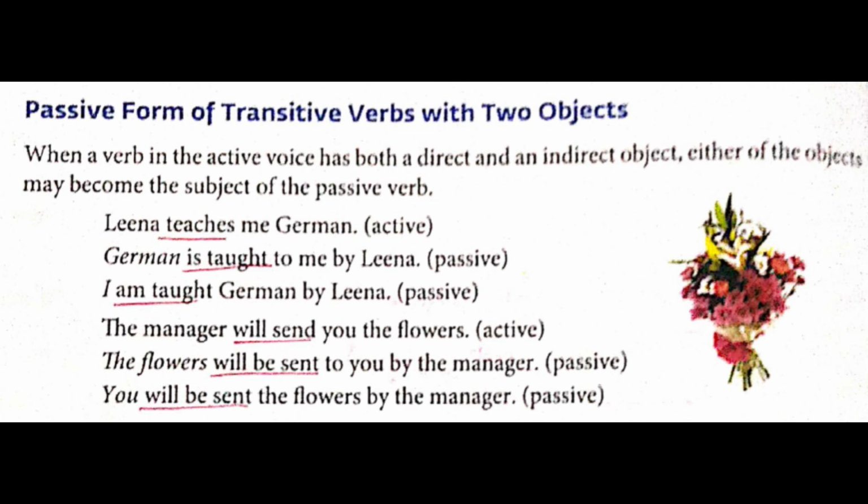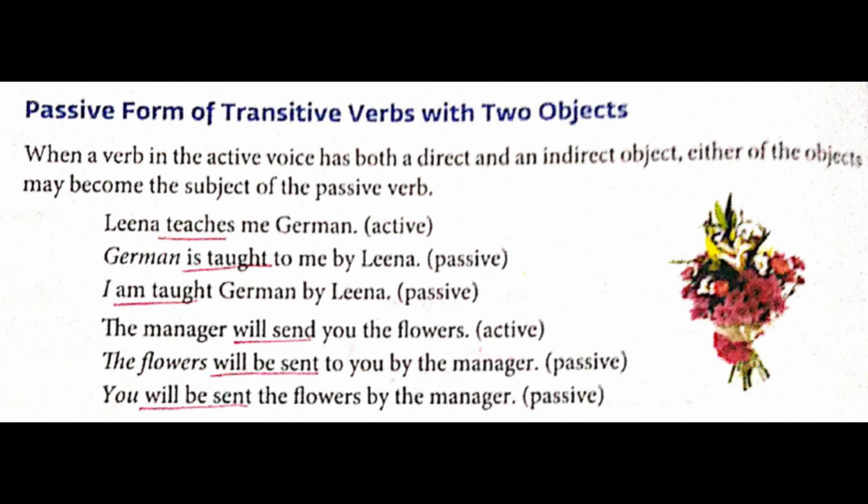First way, the flowers will be sent to you by the manager. And the second way is you will be sent the flowers by the manager. So here you can start with the flowers also and you can start with you also. Now in the question first one, Lena teaches me German. So Lena teaches whom? Me. What? German. Now when you ask the question what, Lena teaches what? German. So the German is the direct object and me is the indirect object.